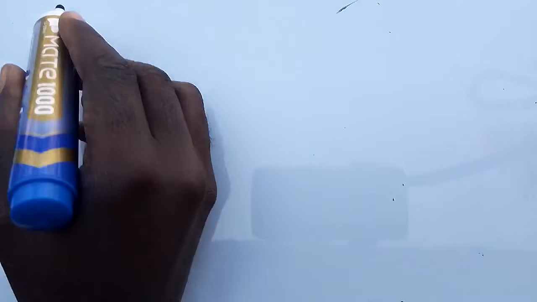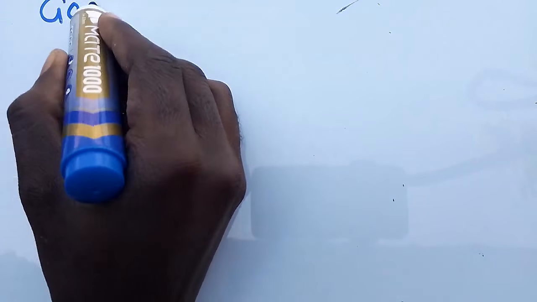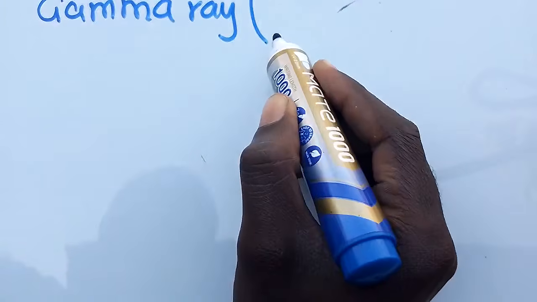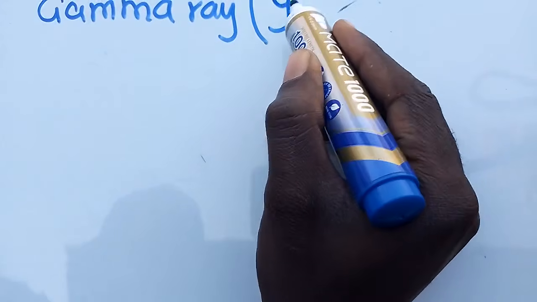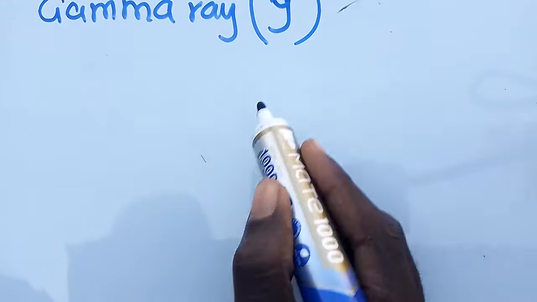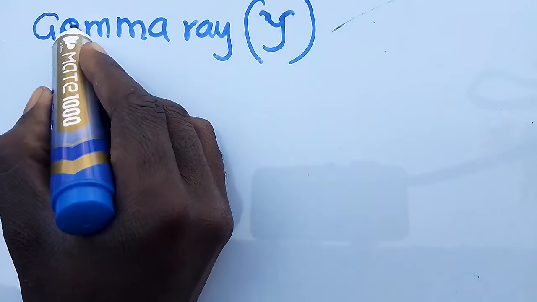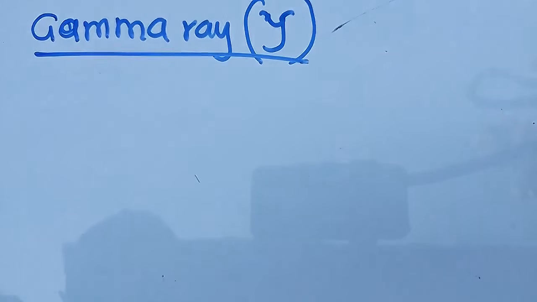So the last one is a what? The last one that we get to talk about is a gamma ray. We can symbolize this with something like a γ. So that is a what? A gamma ray. So what happens to the gamma ray?